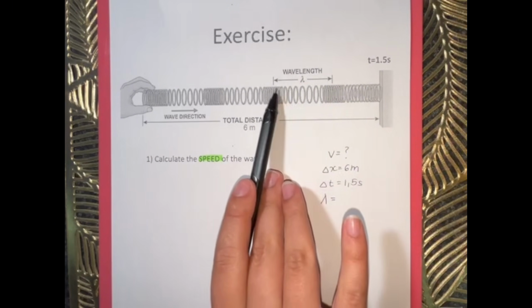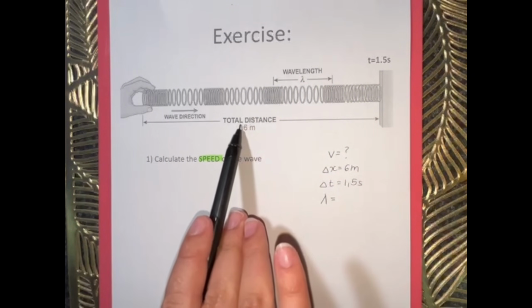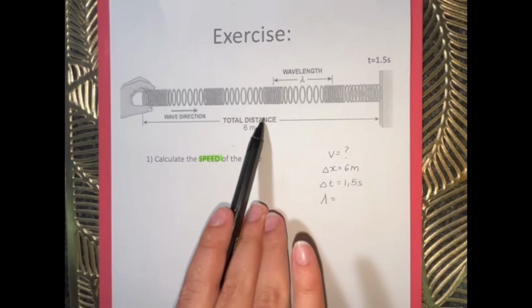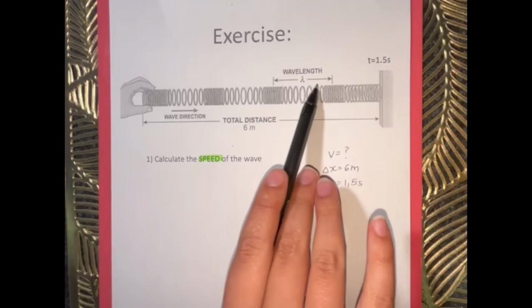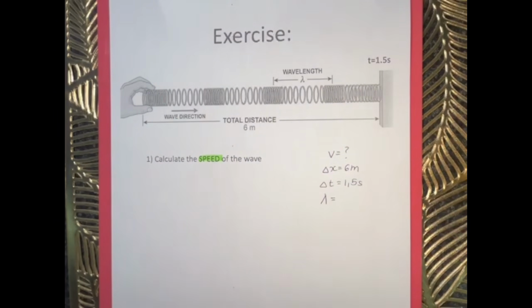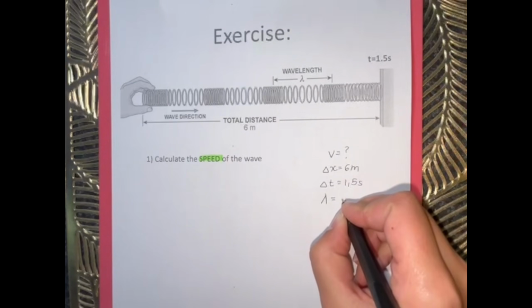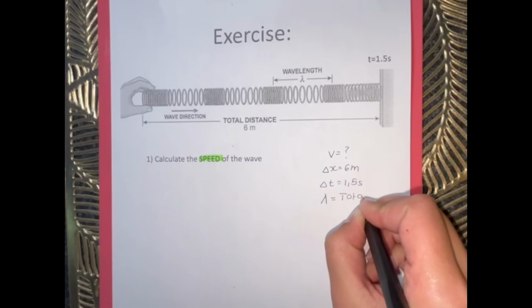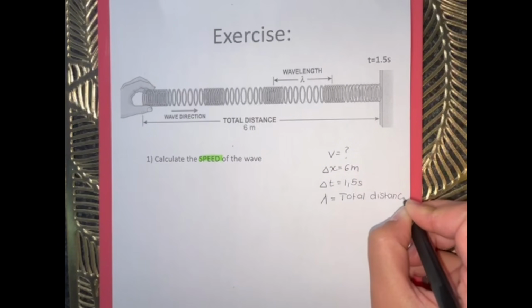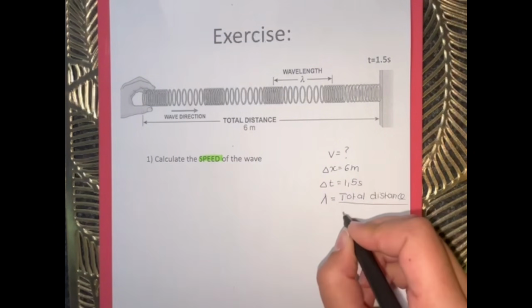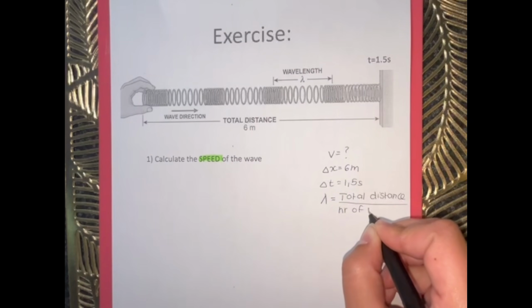So to get the length of one wave, I can simply take the total distance divided by the number of waves in here, and then I will get the distance of one wave. So wavelength is the total distance divided by the number of waves.